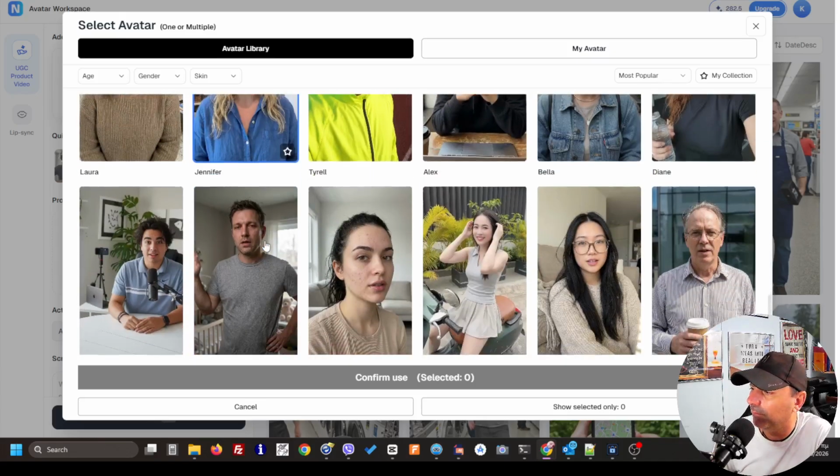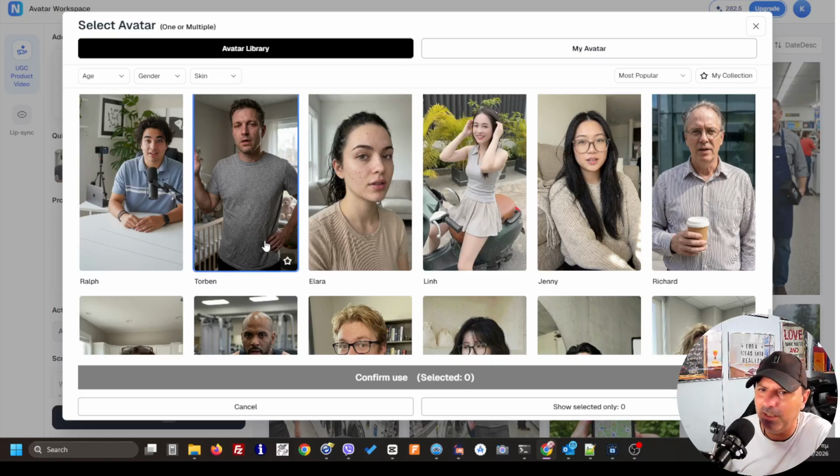You can use them for any purpose and any kind of video. There are many types of avatars, and all of them look totally natural, trust me, and they feel natural and speak naturally.